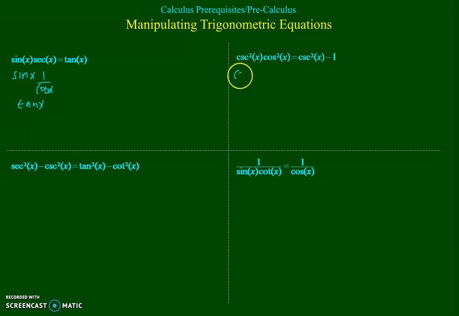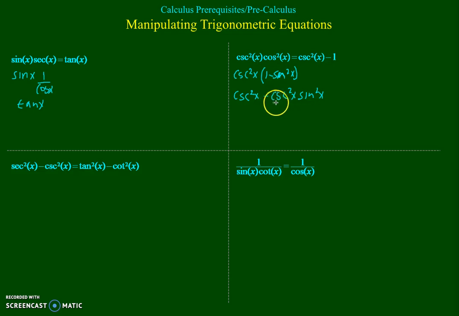So cosecant squared x times 1 minus sine squared x. And now we're going to multiply through, and we have cosecant squared x and minus cosecant squared x sine squared x.